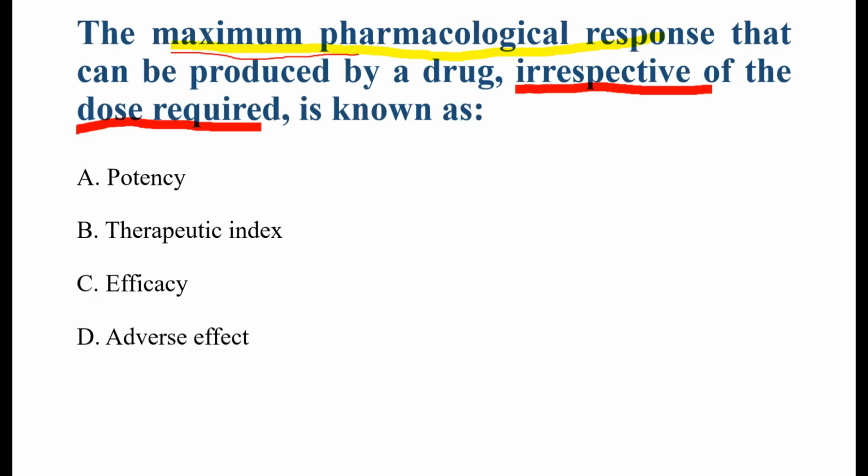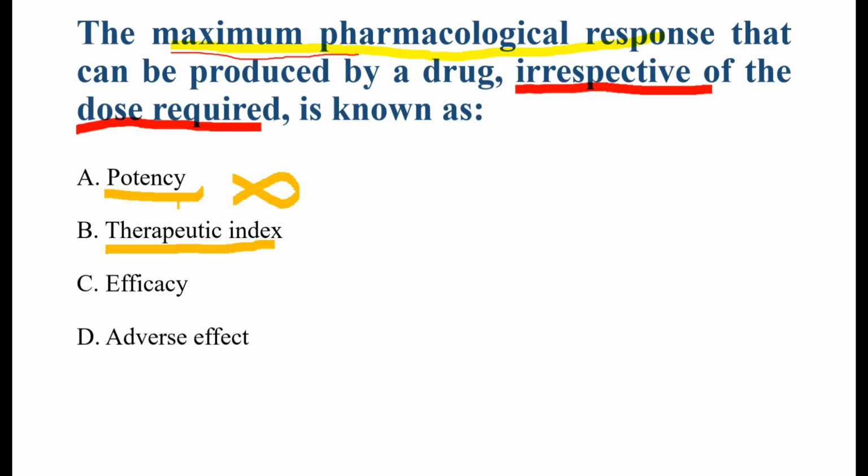So potency means how much dose of a drug is required to produce a particular effect. There are two types of drug, high potency drug or low potency drug. In a high potency drug, small doses are needed, and in a low potency drug, larger doses are needed. For example, drug A produced pain relief at 5 mg, drug B produced the same pain relief at 50 mg. So drug A is more potent, but potency does not tell the maximum effect. It is only telling about how much dose is needed. So potency is incorrect.